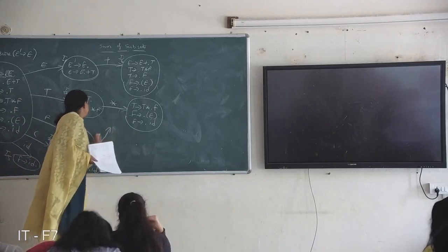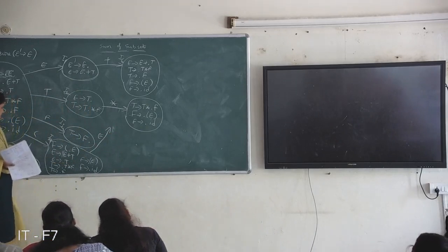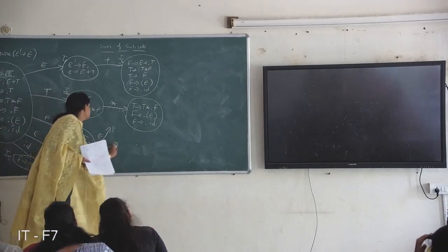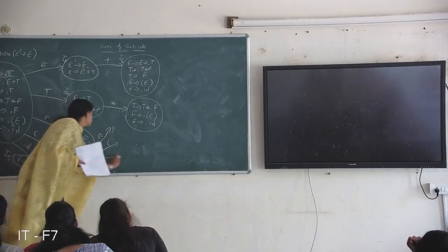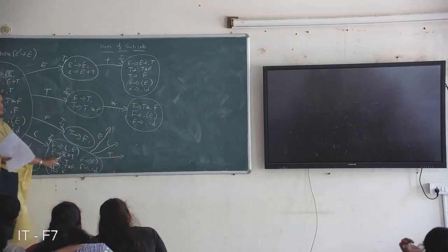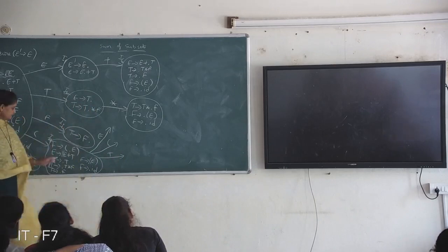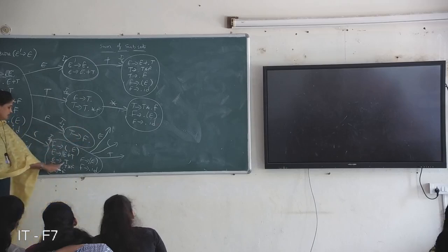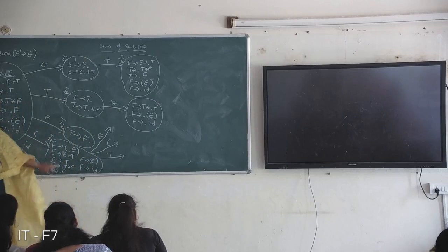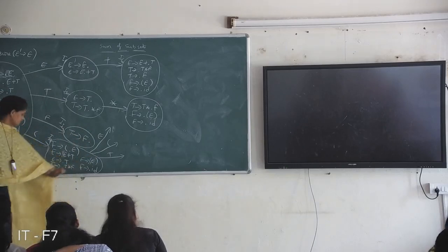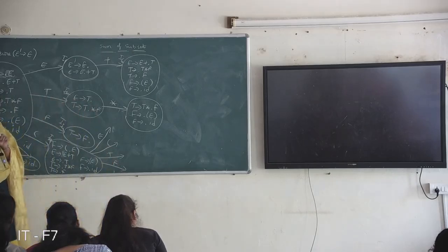On E, after dot E is there, on E; next on open brace, on T. Just check which symbols come after the dot. After dot E is there, so we can do the transition on E. Next, after dot T is there, so we can do a transition on T. Next open brace is there, and on F is also there, and on ID